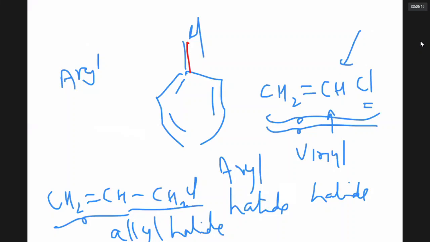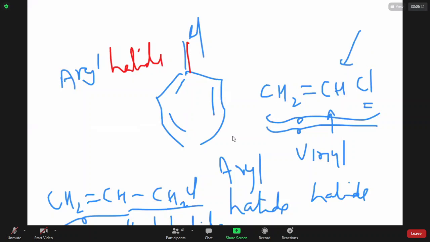So this is called benzyl halide. Notice that here Cl is directly linked to benzene. It is called aryl halide. And finally, here the Cl is bonded to an sp3 carbon that is in turn bound to two sp2 carbons having a double bond. It is called allyl halide. When it is bound directly to the sp2 carbon of CH2 double bond CH, it is called vinyl.